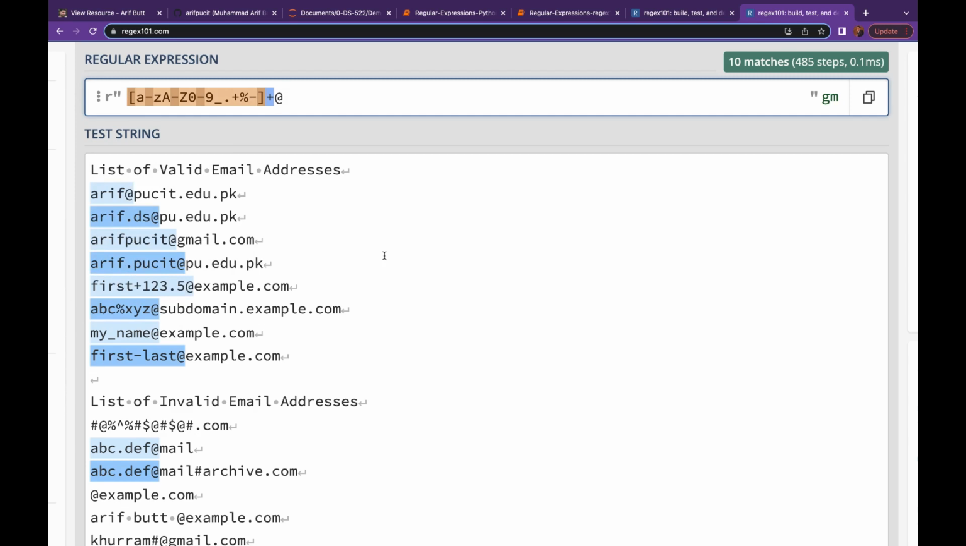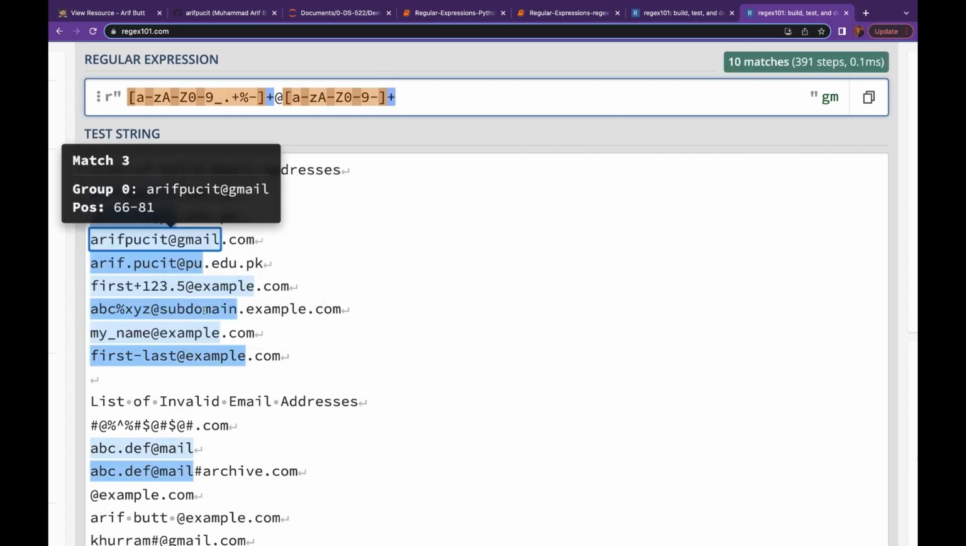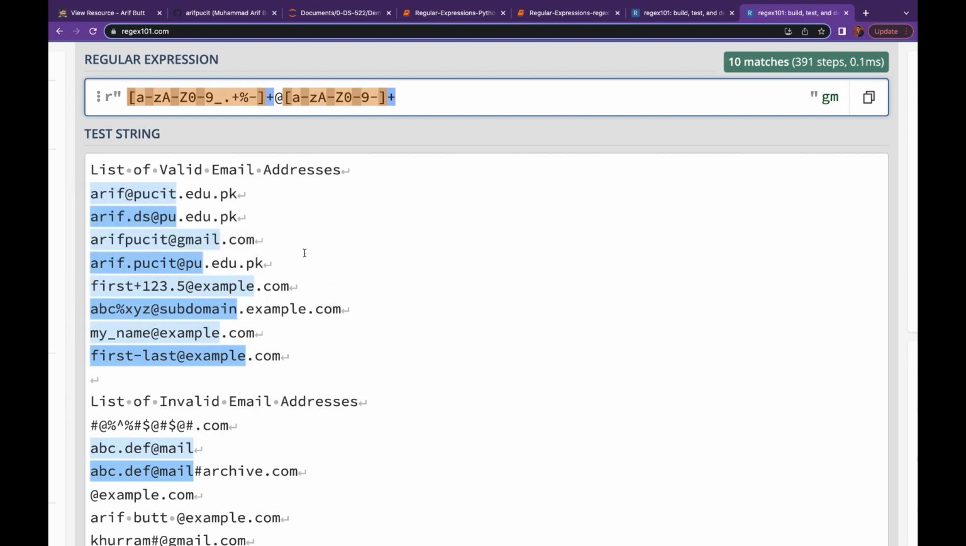Then we have the subdomain, and a subdomain can have lowercase alphabets, uppercase alphabets, digits from 0 to 9, and a hyphen, and one or more. Great. So this is done.